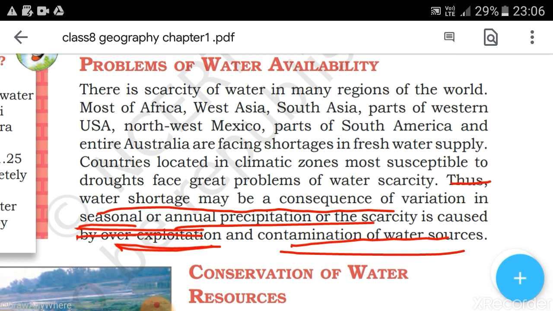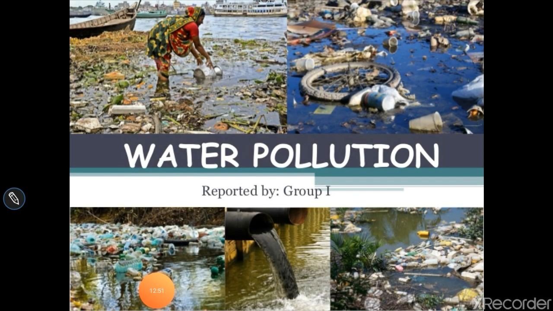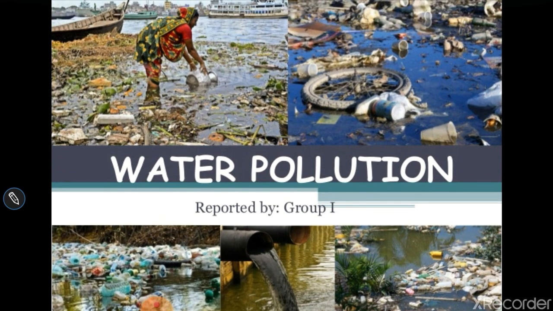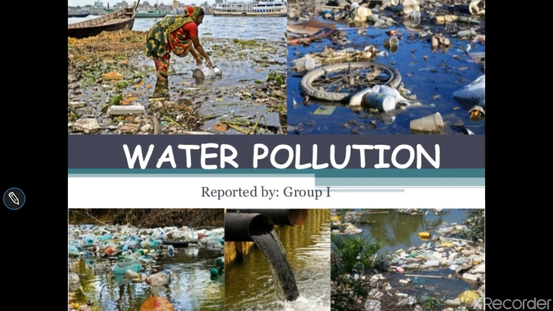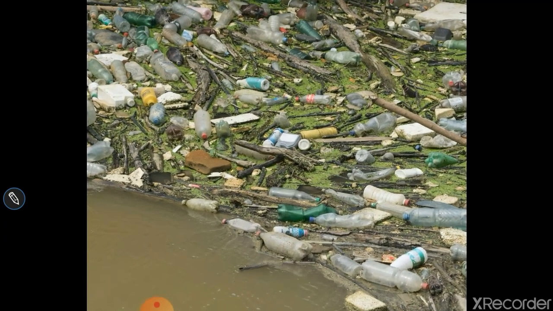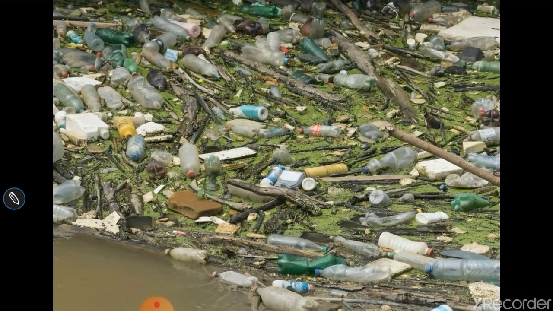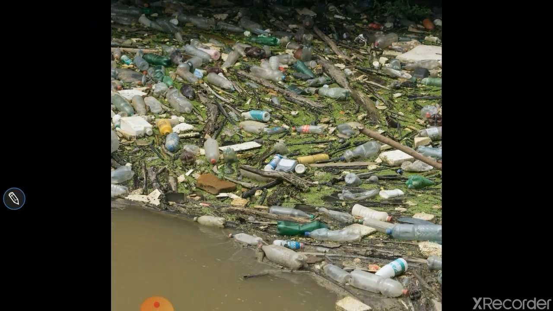Nowadays you can see the water is being contaminated in many ways. Here it has been rightly depicted how the water in the world is being polluted in different ways. You can see that people are throwing garbage into the water bodies. The sewage systems are directly linked with the water bodies. All these things are responsible for bringing the water scarcity problem in the world. You can see how things have been thrown here. If this kind of thing happens, then it is very obvious that there will be a water scarcity problem.